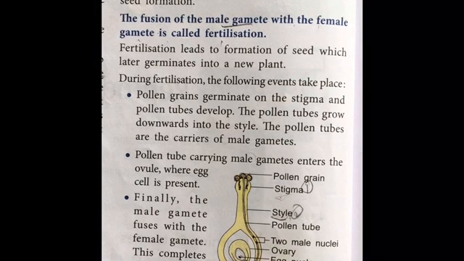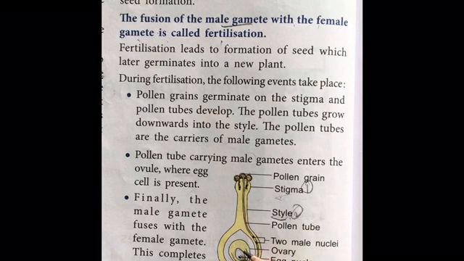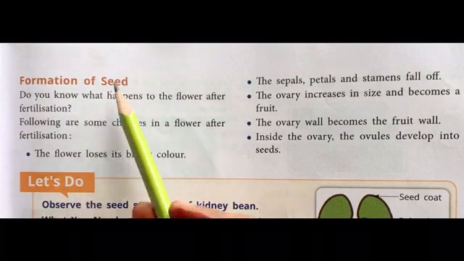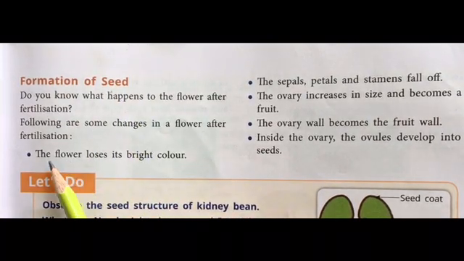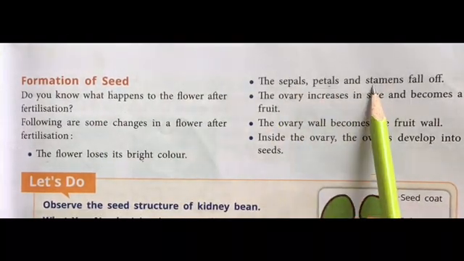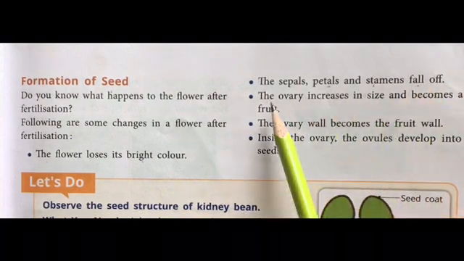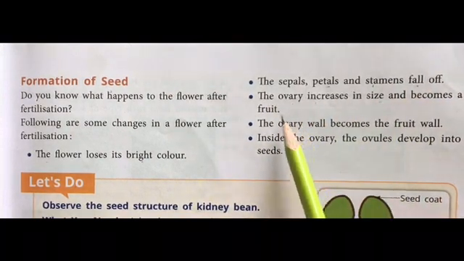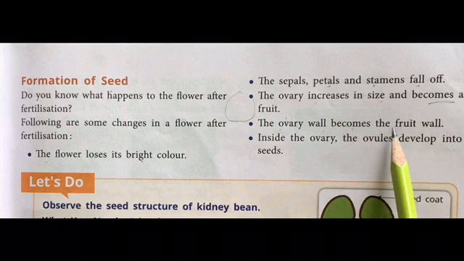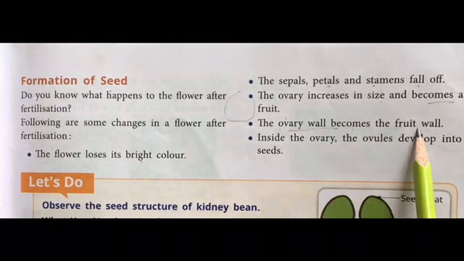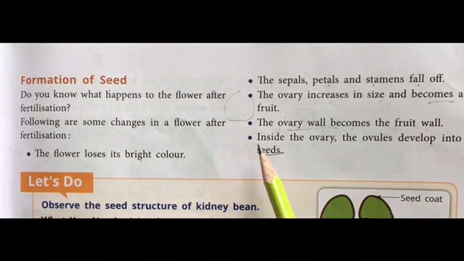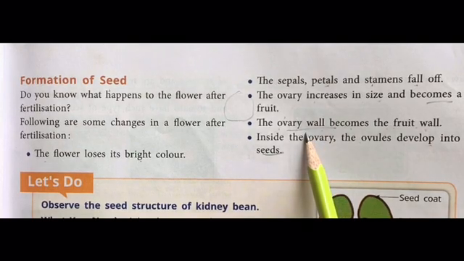Then, the ovary gets swollen and the size of the seed keeps on increasing. Next thing is formation of the seed. After the combination of male and female gamete, what happens? The flower loses its bright color. The sepals, petals and stamen fall off. They are taken away. The ovary increases in size. The size of the ovary keeps on increasing and it becomes the fruit. The ovary wall becomes a fruit, and the ovule develops into the seeds. Fine. So all the sepals and petals are gone after fertilization.